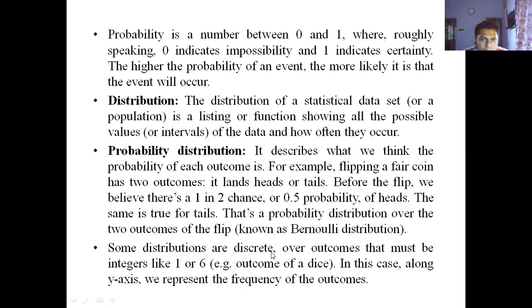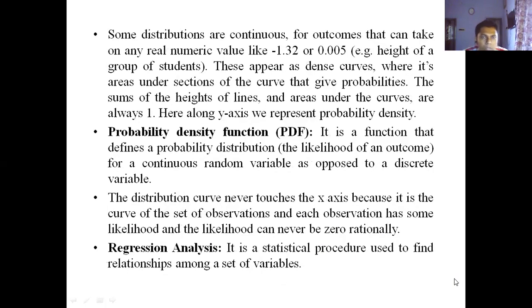Some distributions are discrete over outcomes that must be integers, like 1 or 6. For example, the outcome of a dice. It could be 1, 2, 3, 4, 5, or 6, some integer value. So this kind of distribution is discrete in nature. In this case, along the y-axis, we represent the frequency of the outcomes. Some distributions are continuous, which can take on any real numeric value like minus 1.32 or 0.005, anything.